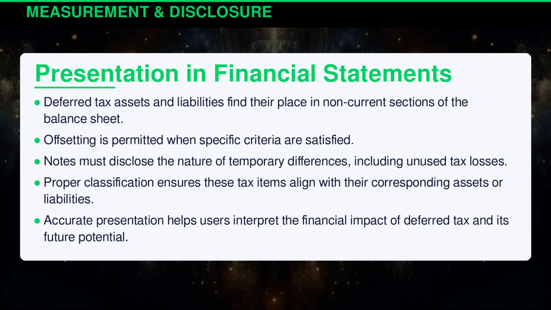Deferred tax assets and liabilities find their place in non-current sections of the balance sheet. Offsetting is permitted when specific criteria are satisfied. Notes must disclose the nature of temporary differences, including unused tax losses. Proper classification ensures these tax items align with their corresponding assets or liabilities. Accurate presentation helps users interpret the financial impact of deferred tax and its future potential.